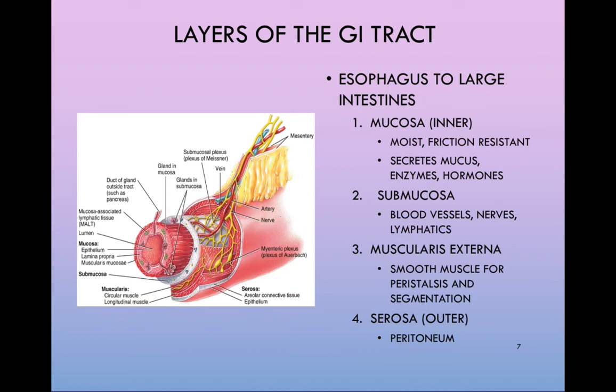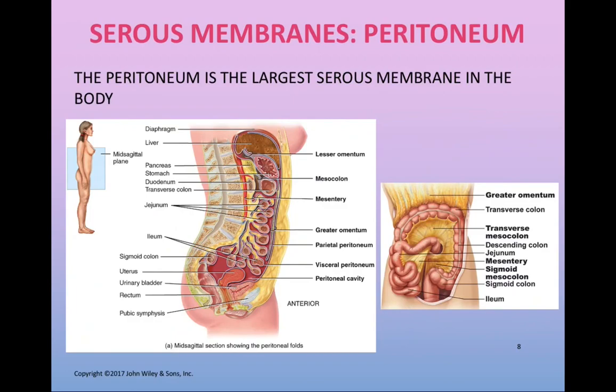Where the two layers of serosa come together, we call this a mesentery. Truly, mesenteries are double layers of the visceral peritoneum. We have seen serous membranes in other places in the body, specifically wrapping around the heart and wrapping around each lung. The serous membrane wrapping around the heart was called the pericardium, and the two serous membranes wrapping around each lung were called the pleura. The peritoneum is our third serous membrane, and it is also the largest of the three.